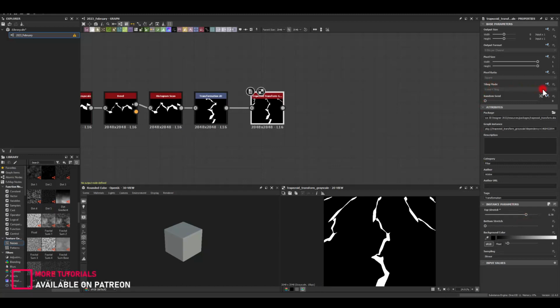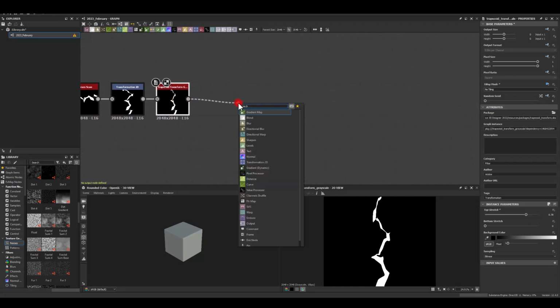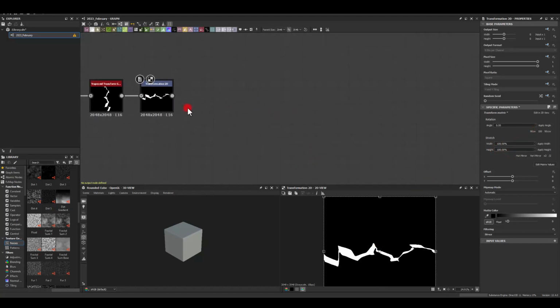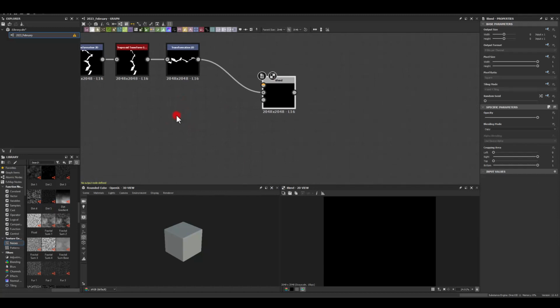And I'm gonna disable tiling as well here. I'm gonna use another transform just to rotate it back to the horizontal version. And I want to get rid of the sides of it, so what I'm actually gonna do is blend this. I'm gonna use tile sampler.